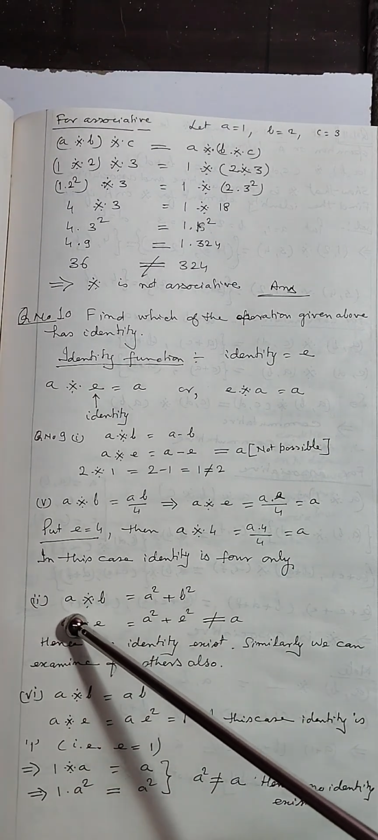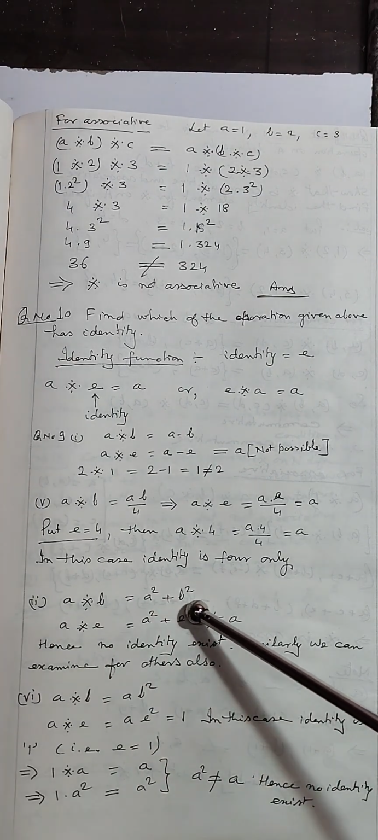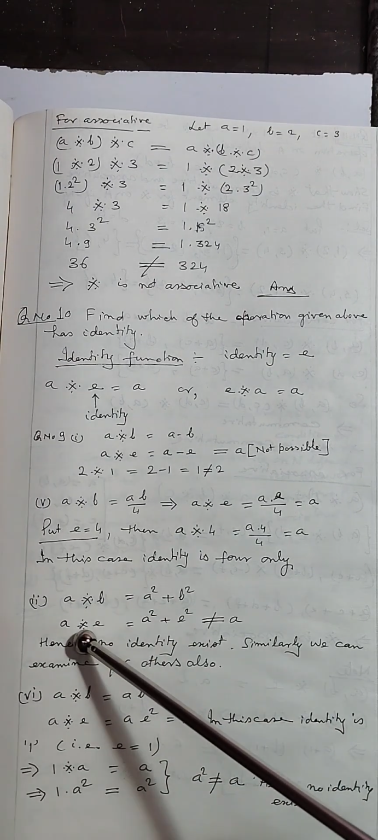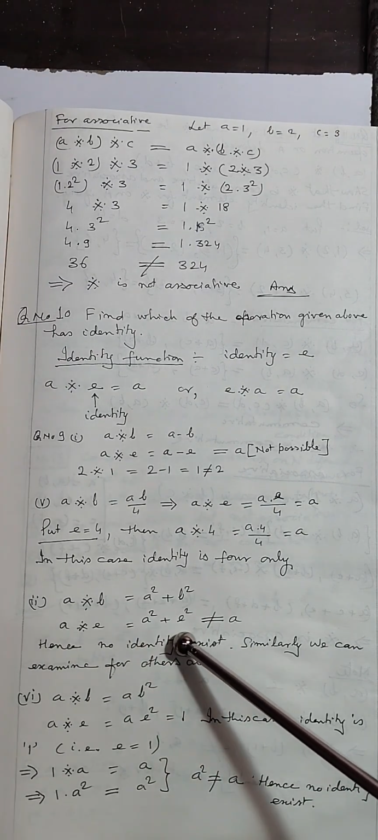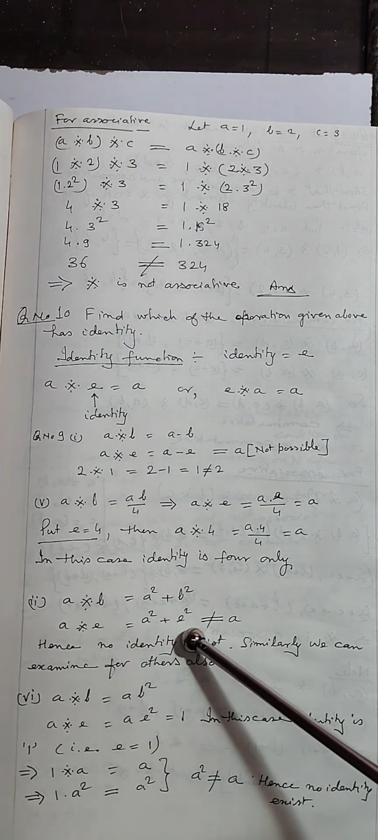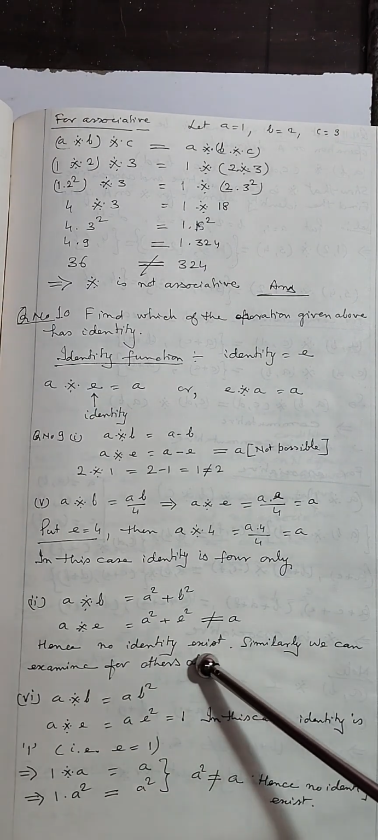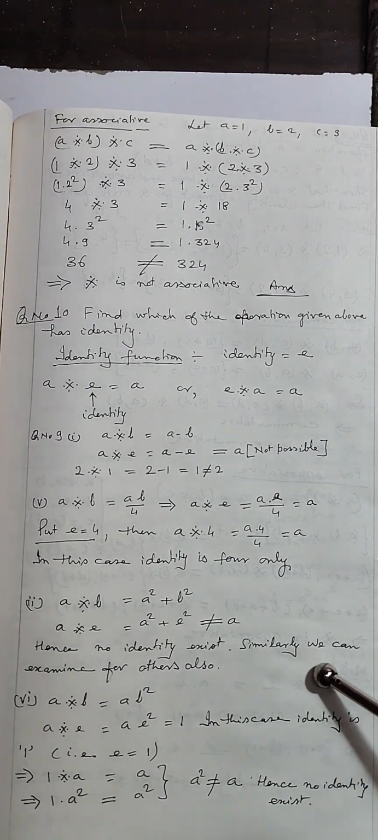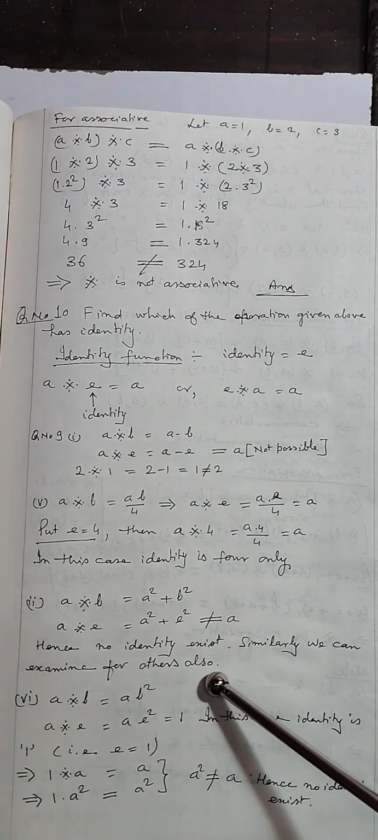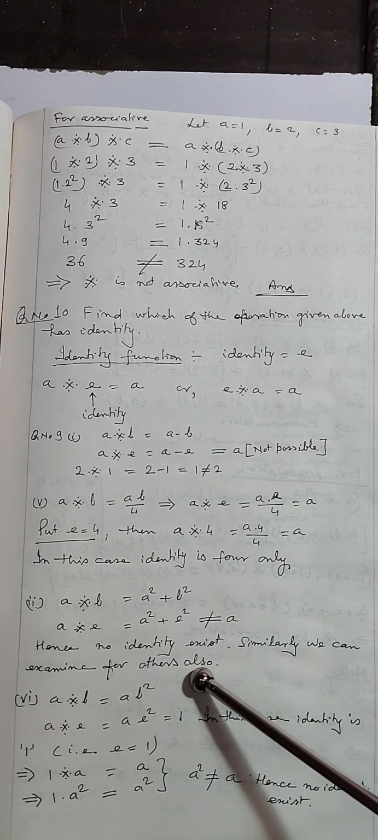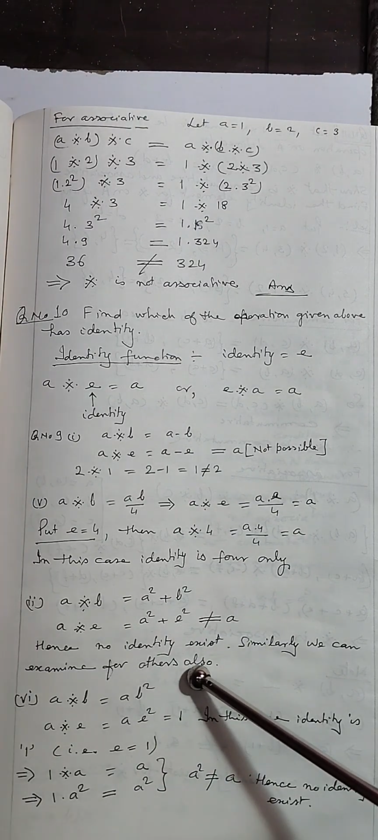Now see, in the second part, A binary B will be equal to A square plus B square. So A binary E, meaning identity, A square plus E square cannot be equal to A. Hence, no identity exists. Similarly, we can examine for the others also. We can examine each part of question number 9 like this.